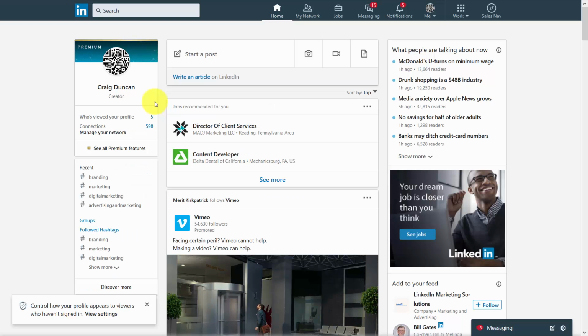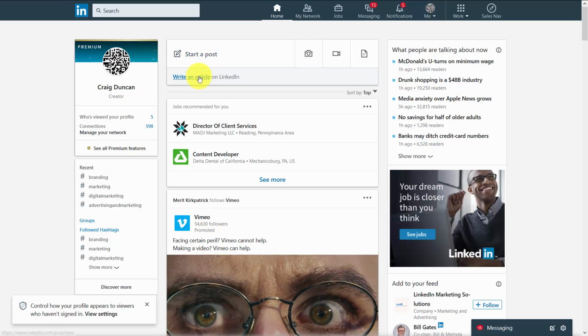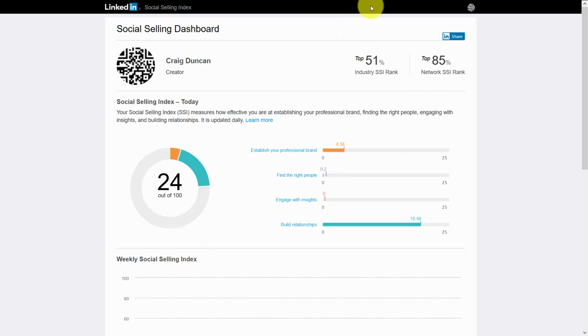And of course, the two elements under your control would be to post content as well as to write articles on LinkedIn. The reach of your posts will be determined by your SSI index. And so you want to make sure that you're always increasing this number so that your posts will reach more individuals and get more people interested. And once again, LinkedIn gives you clues on the kinds of things that you can do to increase this number.